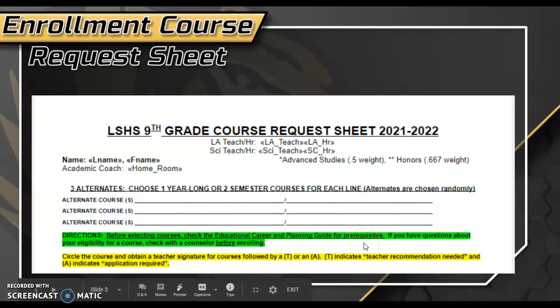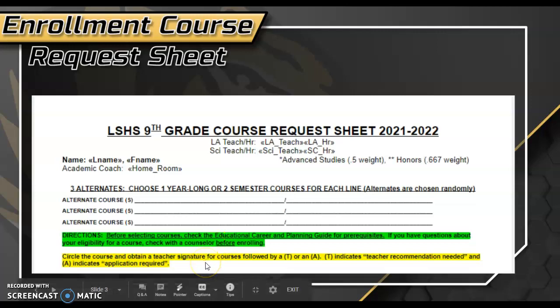Remember, a class that says the prerequisite is another level is to ensure that you take the classes in order. For instance, I cannot take Spanish 2 without having taken Spanish 1. So I would have to have Spanish 1 as a prerequisite for Spanish 2. If you have questions about if you're eligible for any courses, please reach out and let me know.